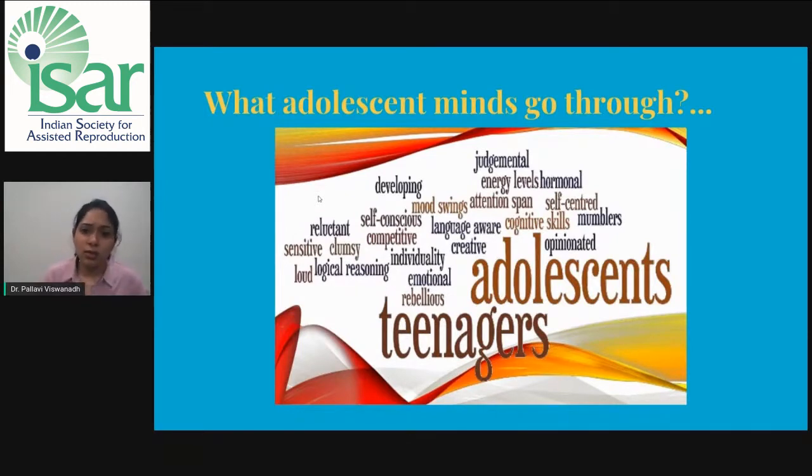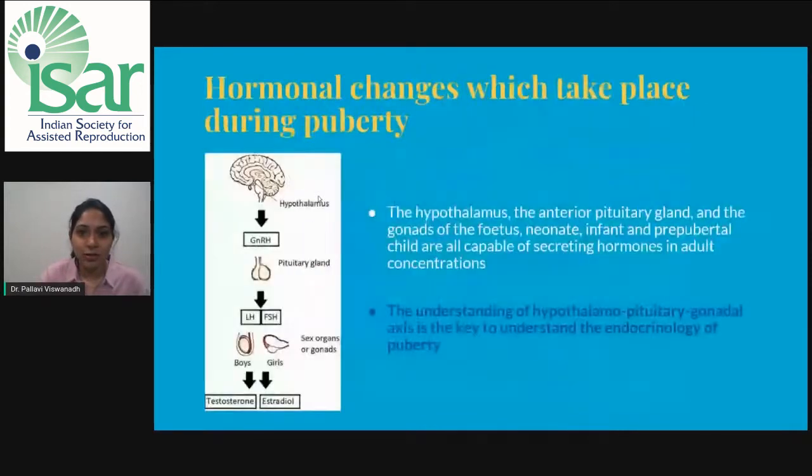A lot of mood swings, self-centeredness, cognitive skills, emotional and intellectual development, individuality. We start understanding who we are. So a lot of changes occur in our minds during puberty. What are the hormonal changes which take place during puberty?